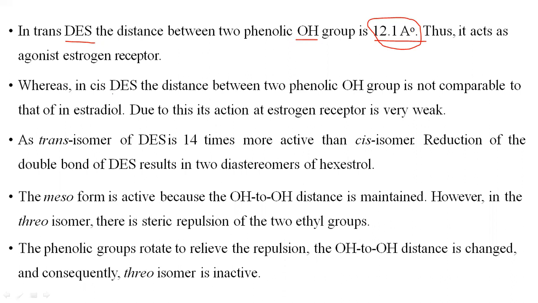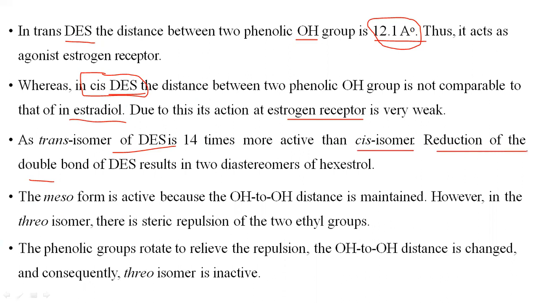Whereas in the cis isomer of diethylstilbestrol, the distance between the two phenolic groups is not comparable to that of estradiol. Due to this reason, the action on the estrogen receptor is very weak with cis diethylstilbestrol than the trans isomeric form. As the distance does not match the estrogenic receptors, the trans isomer of diethylstilbestrol is 14 times more active than the cis isomeric form.